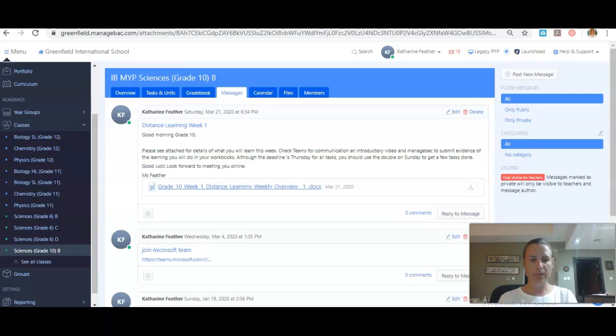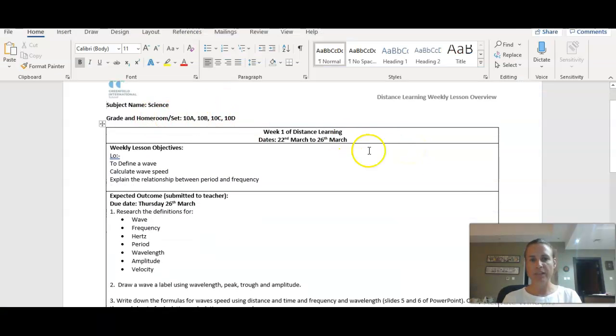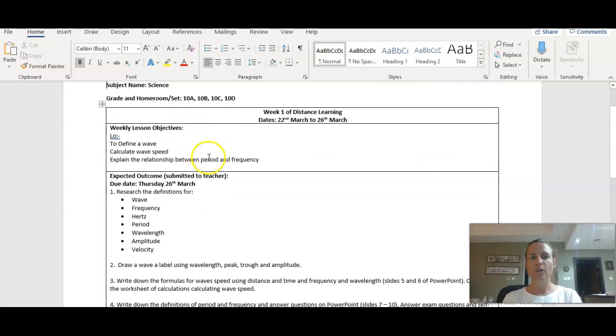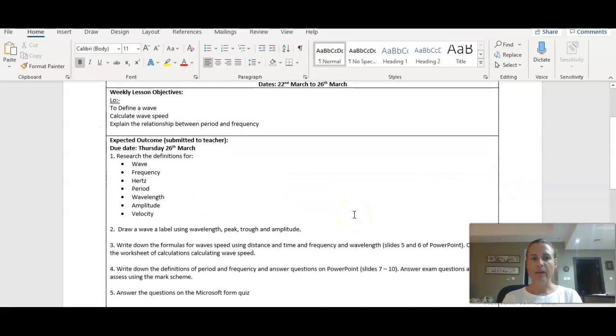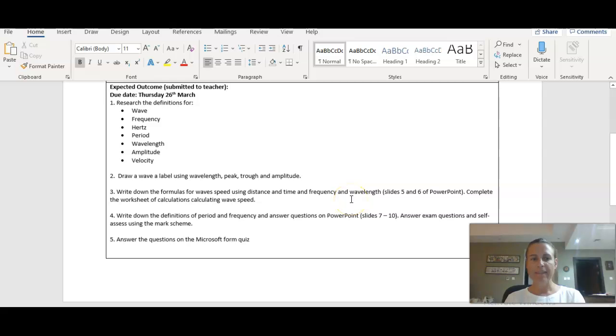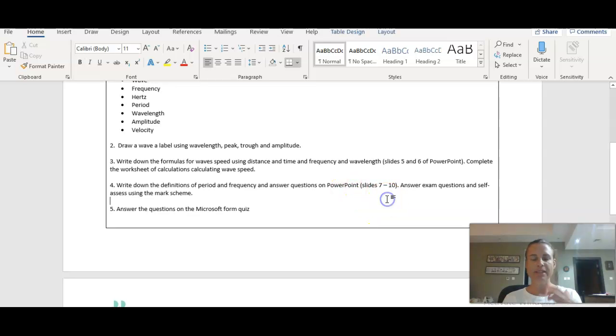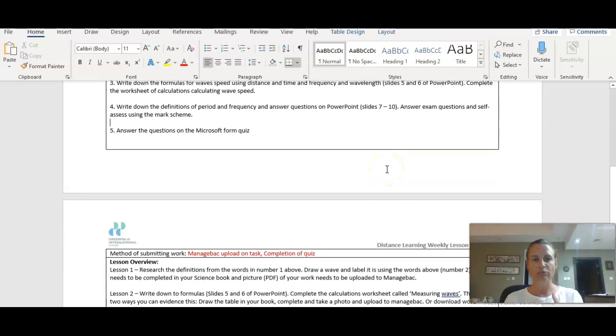Okay, let me just open that up for you. This is the same, obviously, for the whole of grade 10. These are your weekly lesson objectives, and these are the expected outcomes that are going to be submitted to me. So your first task is to research these definitions. You're going to draw a diagram, you're going to write down some formulae, you will look at definitions for period and frequency, and answer questions on the PowerPoint. So this tells you exactly what you need to do.